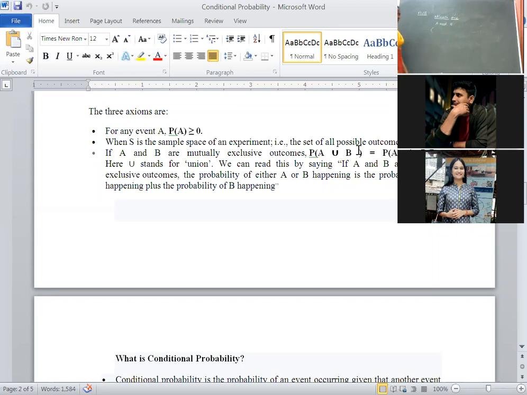Within brackets write down: either A occurs, or B occurs, or both A and B occur.